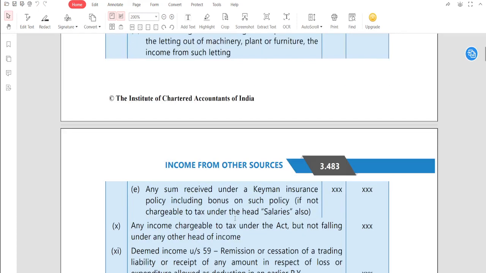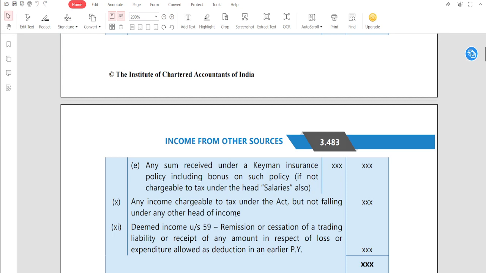Very important, guys. Any sum received under the Keyman insurance policy, including bonus on such policy, if not chargeable to tax under the head salary. So guys, suppose Deepika, you are one of the main employees in ITC, and you are receiving a salary of 6 year. So if you are receiving a salary of 6 year, just think one important point here: you become the key man of that particular company.